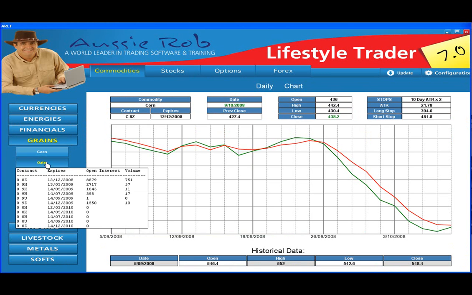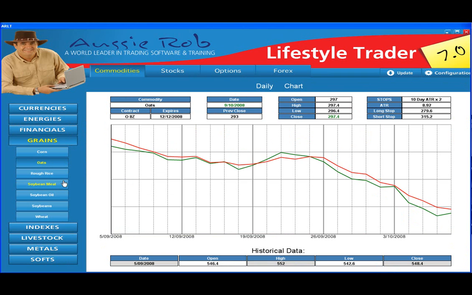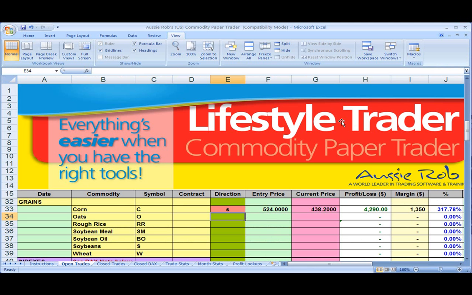Next is oats. We select the open interest contract on oats. You can see we had a short signal here. The next day's open price was 318.4, and the current price is 297.4. On our spreadsheet, going short again, 318.4, and the current price is 297.4.